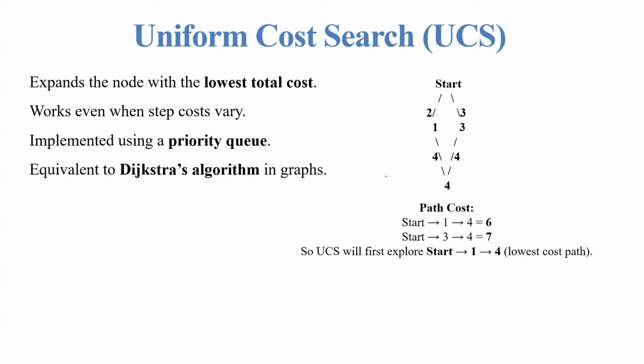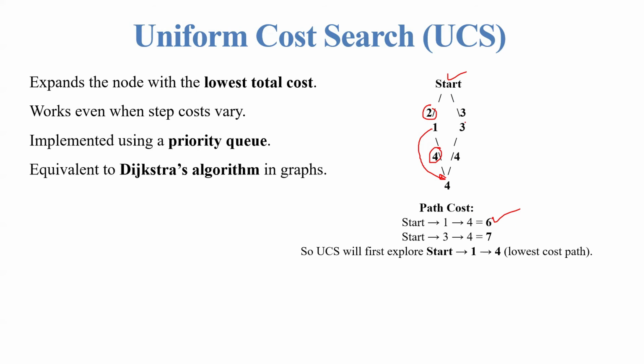So, for example, here you can see how it works. This is the starting position. Going from 1 to 4, the cost is 2 plus 4, that is 6.